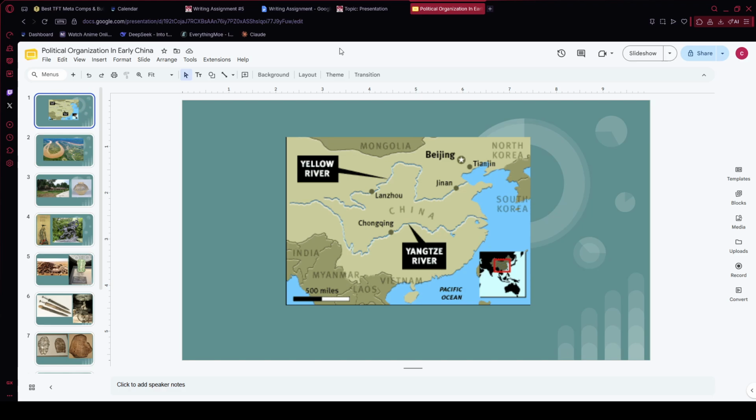The Yellow River is nicknamed Huanghe, and it carried this thick yellow loess soil downstream that made the farmland around it very fertile. The catch is that the same river flooded constantly and unpredictably, which caused so much destruction over the centuries that people started calling it China's sorrow.